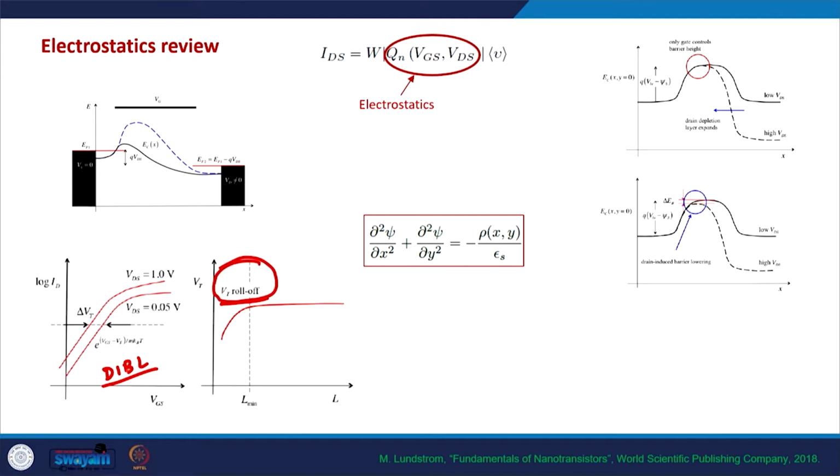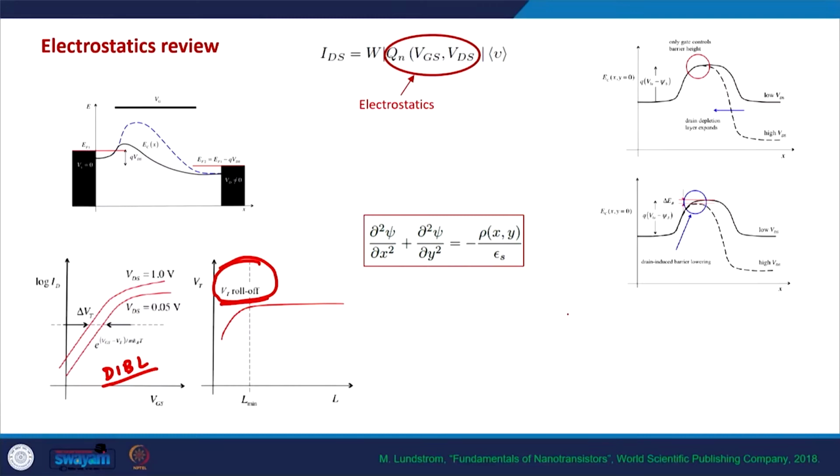One of the factors is DIBL, another is that we need a small voltage to deplete the channel, because the source and drain depletion regions are becoming a significant part of the channel. So in order to account for all these things, we need to understand the 2D electrostatics, and that's why we start with the 2D Poisson equation.